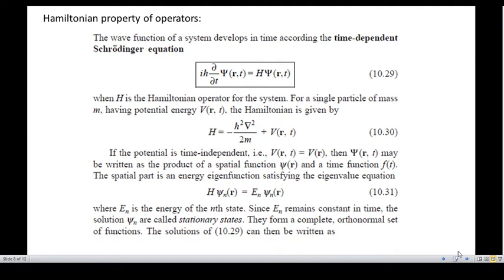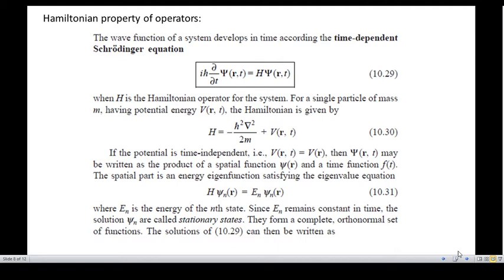Now the Hamiltonian equation, which is in the form of an eigenvalue equation, can be written as H psi n is equal to En into psi n, where psi n is the eigenfunction, or in general it is a wave function, and En is the total energy of the nth state.